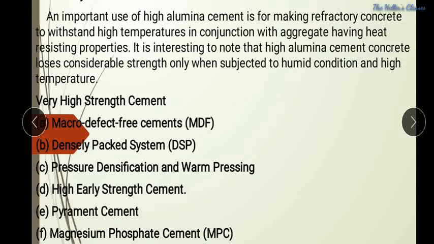Magnesium phosphate cement, an advanced cementing material, gives very high early strength to mortar as well as concrete, developed by the Central Road Research Institute. So these are some of the categories of different kinds of cements. In the next class we will discuss what tests are to be conducted on cement. Thank you.